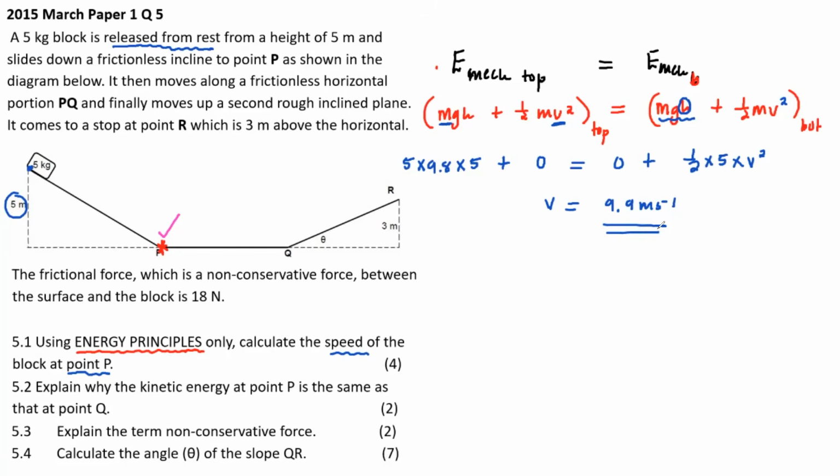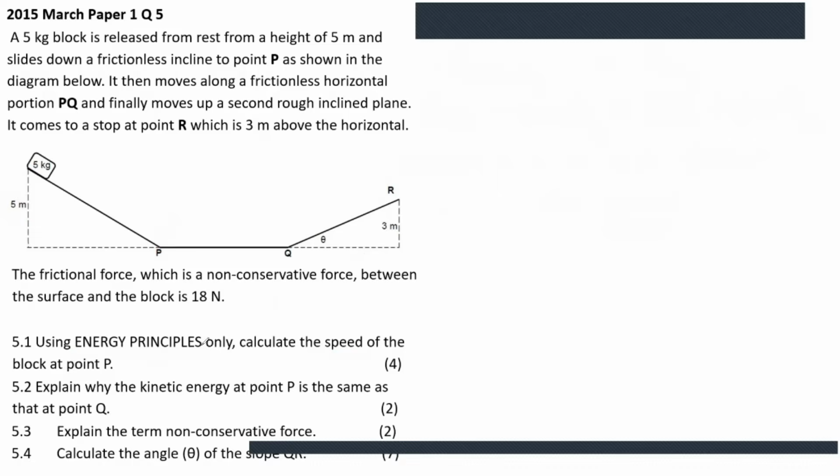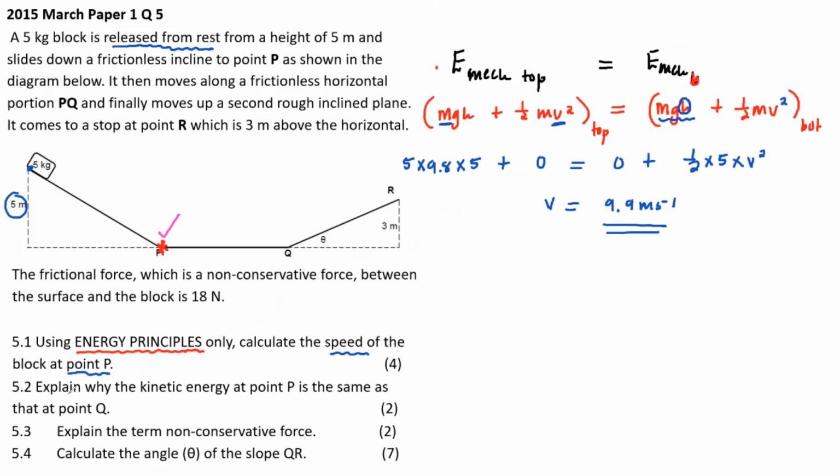All right, let me take this out. I want to try 5.2. Okay, let me keep it there while I explain 5.2. Explain why the kinetic energy at point P is the same as that at Q. What do you think? Let me get you guys participating.